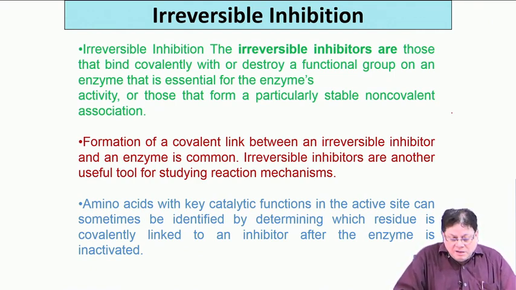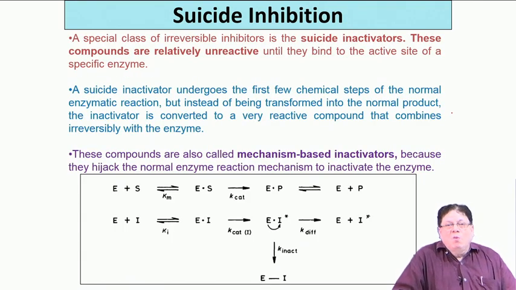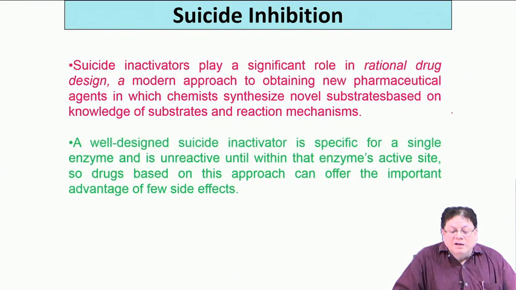Now, I have already told you that there are two types of irreversible inhibition. One is called suicide inhibition, and the other is called active site directed inhibition.